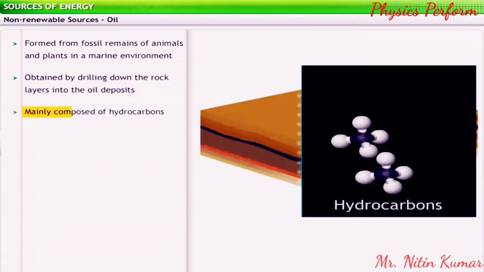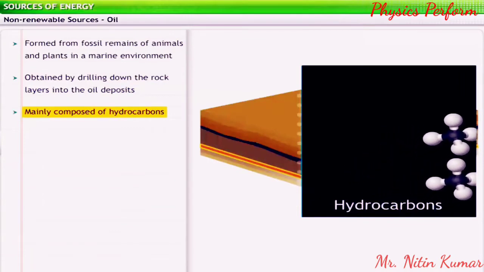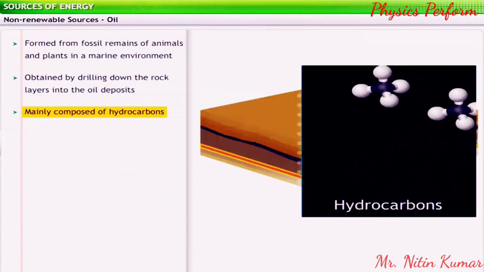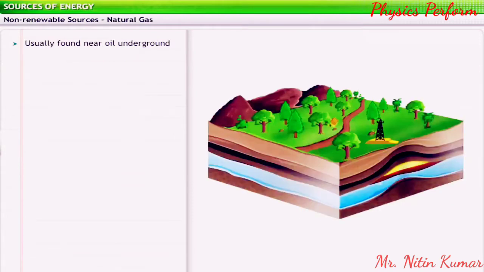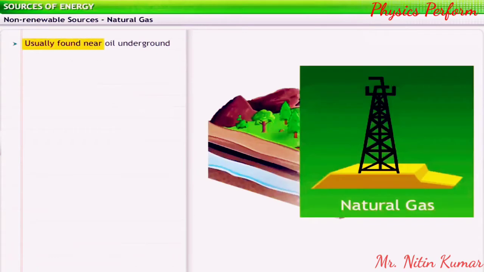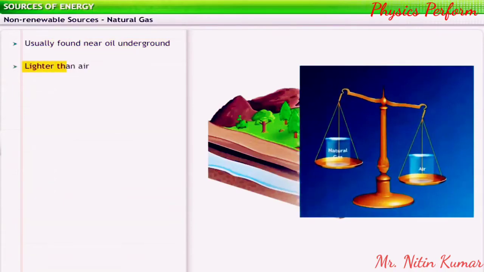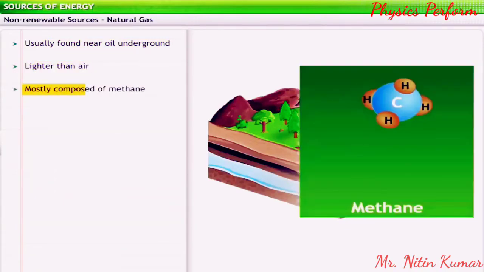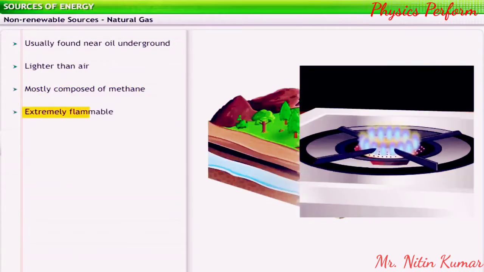Crude oil is mainly composed of hydrocarbons that are a varying combination of carbon and hydrogen. Like coal and oil, natural gas is also found in rocky deposits below the Earth's crust. Natural gas is lighter than air and is mostly composed of methane gas. It is extremely flammable.